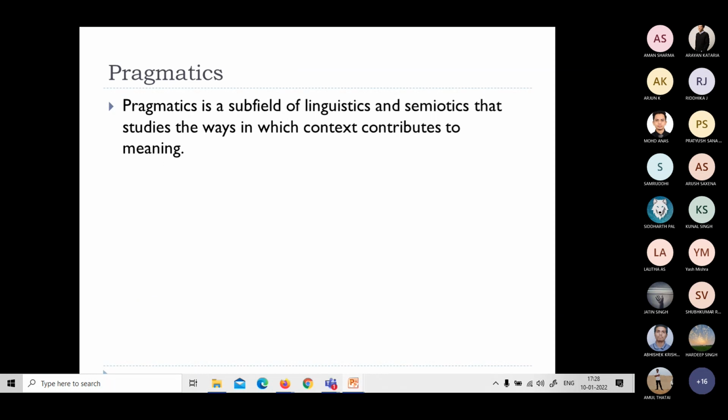It's a subfield of linguistics and semiotics that studies the ways in which context contributes to meaning. Context. So literal meaning may not be valid in some cases. So how is the context going to help us understand the given text? For example, it could be a conversational implicature, or it could be a presupposition. Two different examples I'm just giving you.